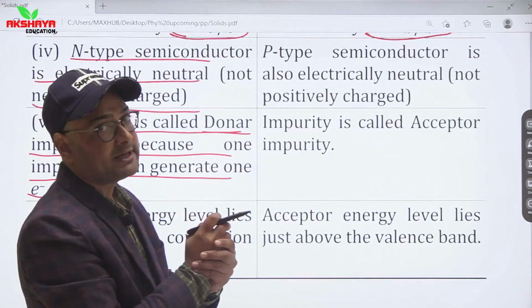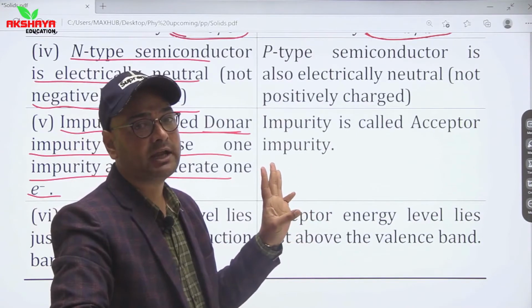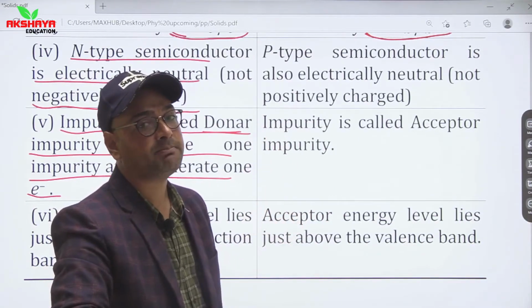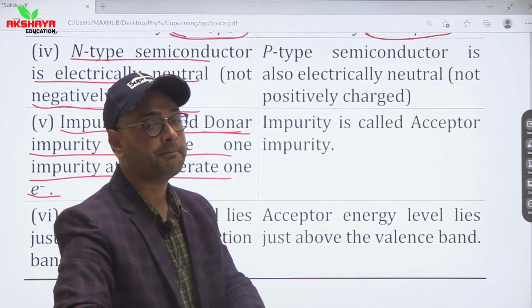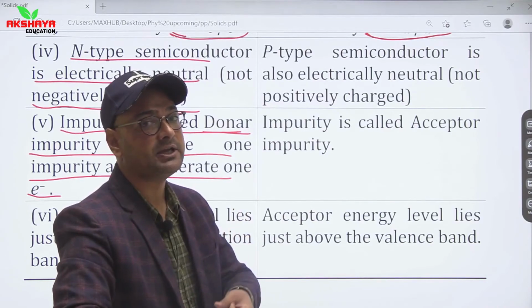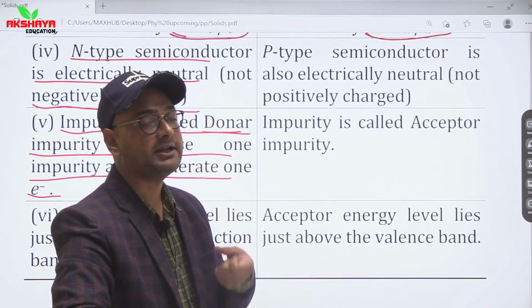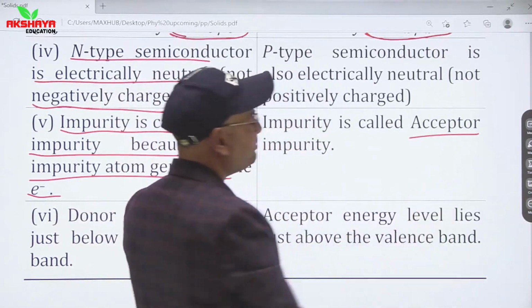While in case of trivalent impurities, they have only 3 valence electrons. It means they require 4 electrons to make 4 covalent bonds, but there is a deficiency of 1 electron. So they first complete that deficiency by acquiring an electron from valence band. It means they have a tendency to bag an electron. That's why they are known as acceptor impurities.